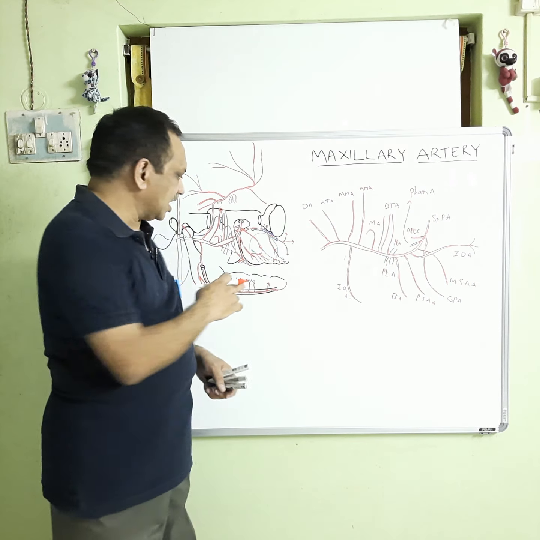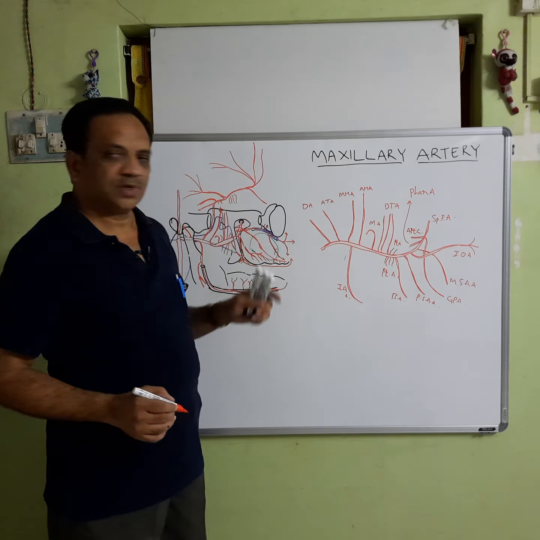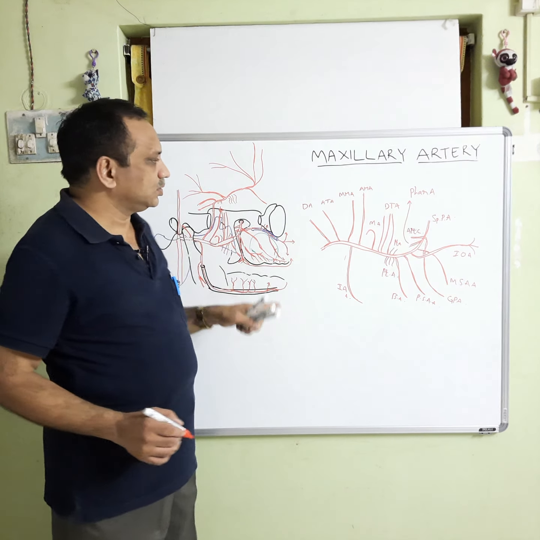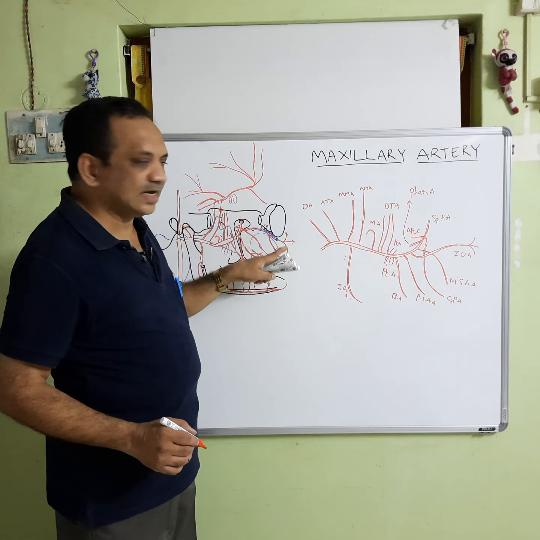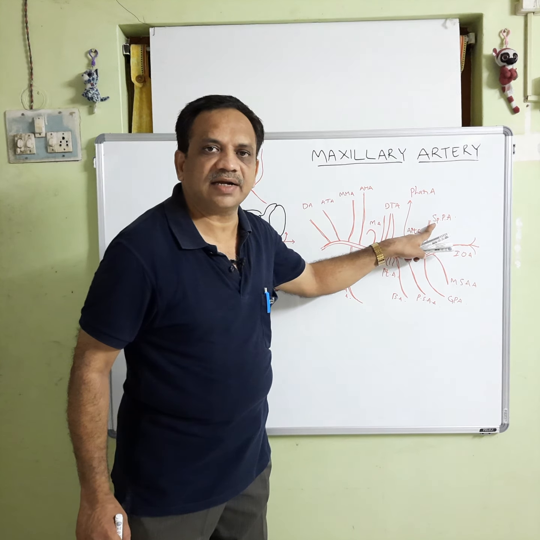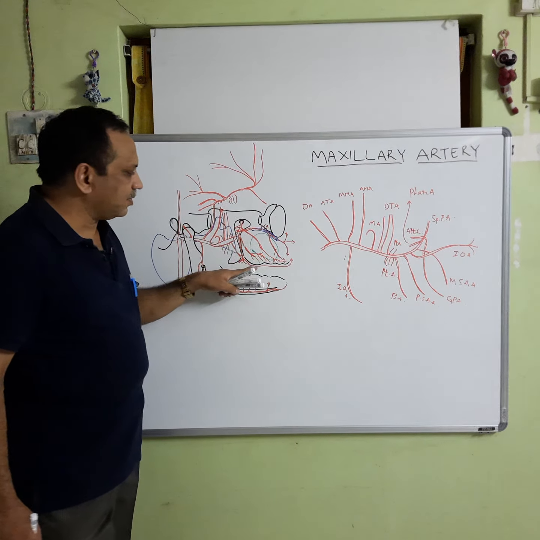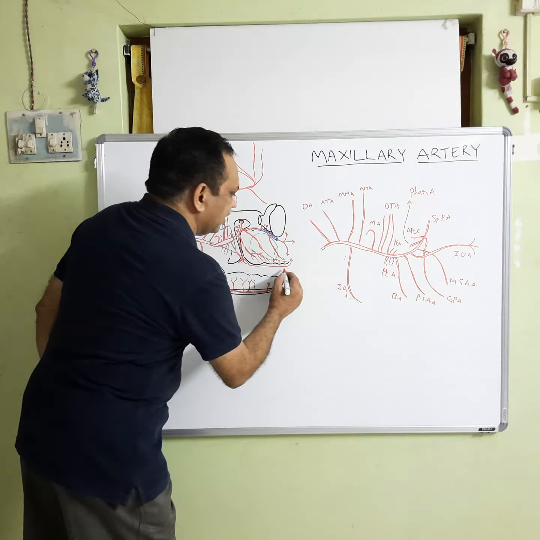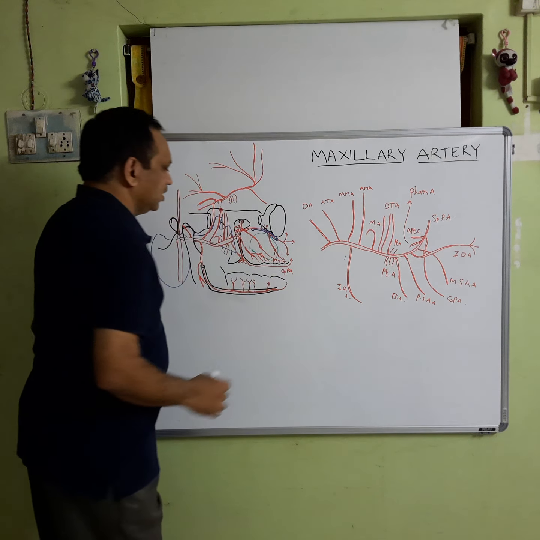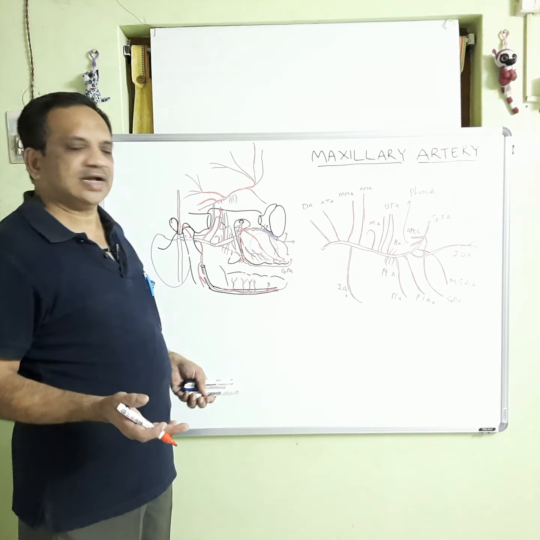So, this artery goes forward and up into the nose, and it also supplies the nasal septum. These branches anastomose with the branches of the sphenopalatine artery on the nasal septum. So, this is the greater palatine artery, and these are the lesser palatine arteries which supply the soft palate and the palatine tonsil.